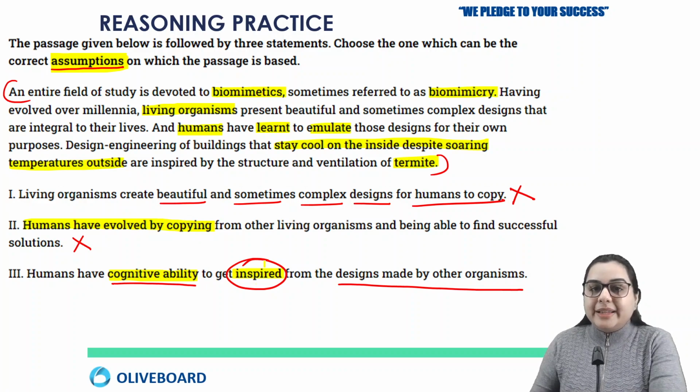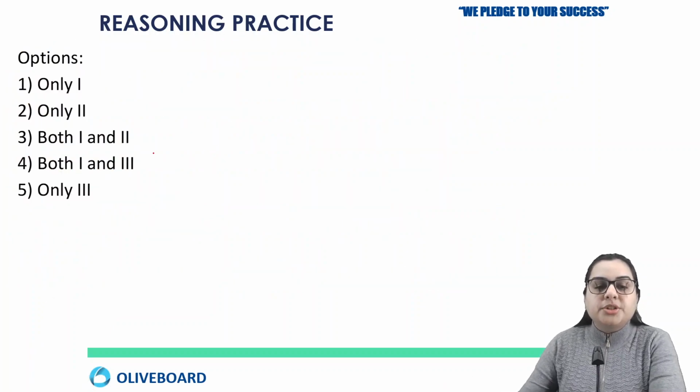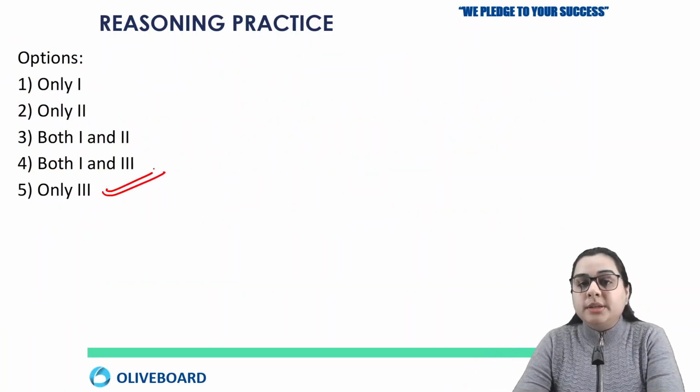So this is the correct word that has been used, because we always solve such questions in a logical way, in a way that we think like an ideal person. So according to that, our third assumption is correct, and hence the answer will be option number 5, which says only 3.